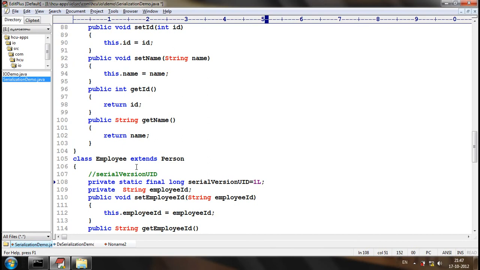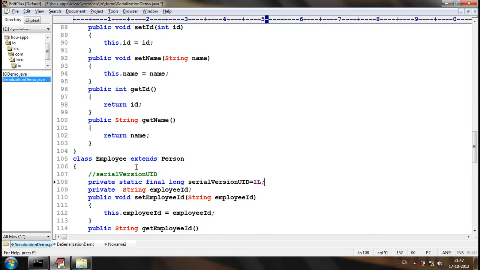Understood? This object state will be there in the file system. This object state means the class information as well as the corresponding attributes information and the value information will be there. Okay, a class as well as attributes information as well as what are the values of specific attributes. All the information will be there in the serialized file.